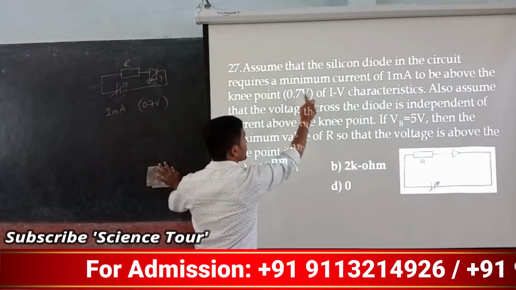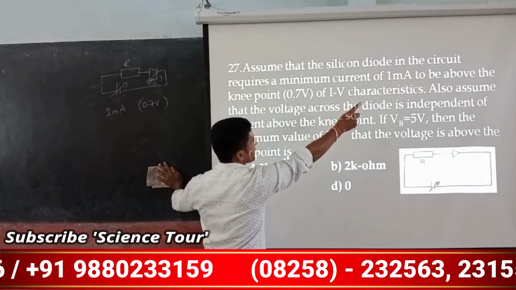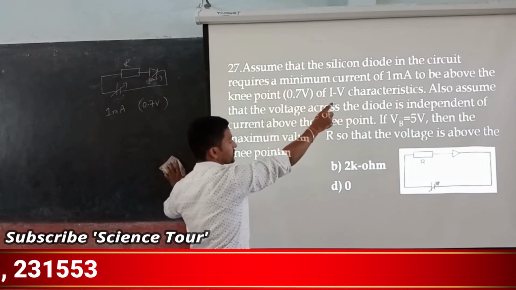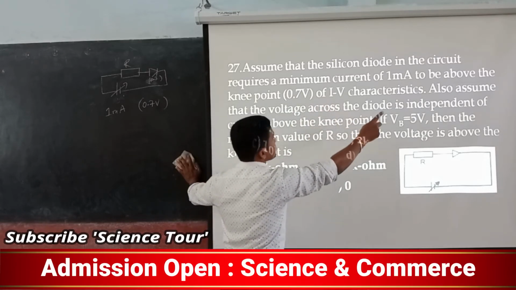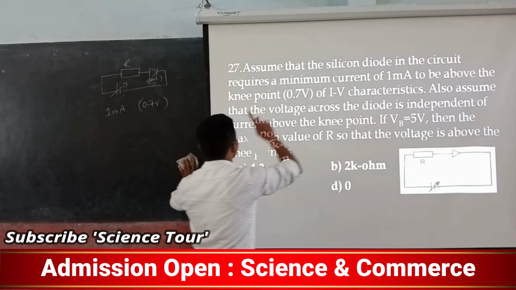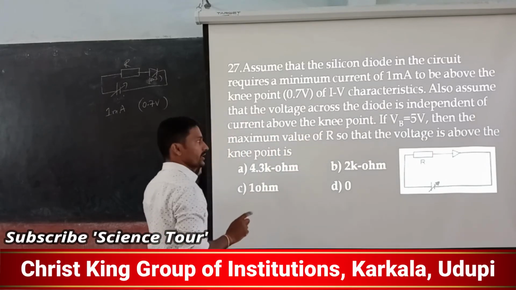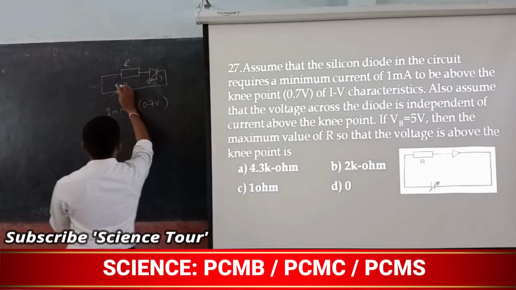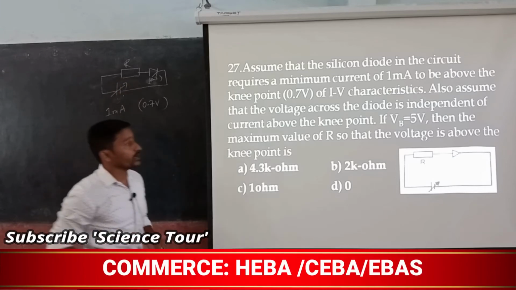Now if more than 0.7, it can limit, it can go only 1 milliamp current, maximum, otherwise it may burn. So maximum 1 milliamp it has to go, as per the IV characteristic. Also assume that voltage across the diode is independent of the current above the knee point. If VB is 5 volts, see now what I am going to do, I am going to increase the voltage, I am going to make it 5 volt, okay.